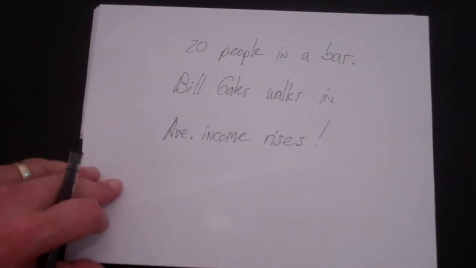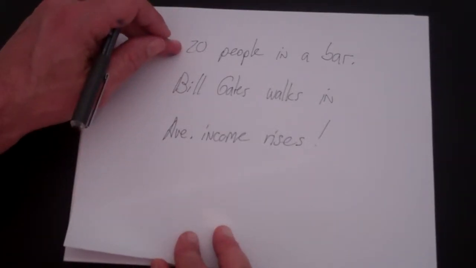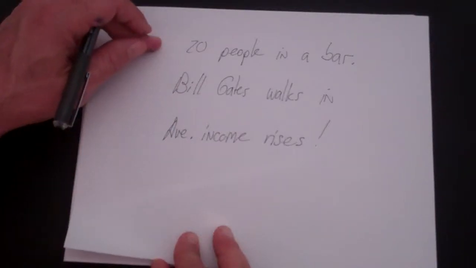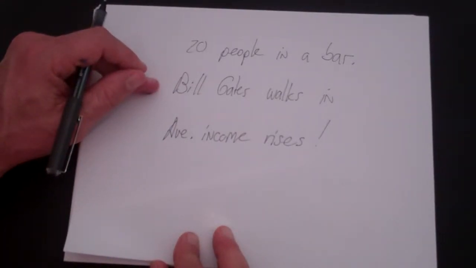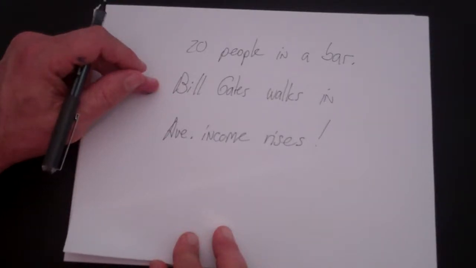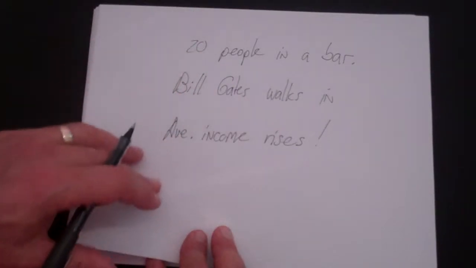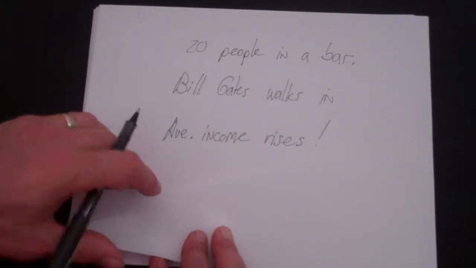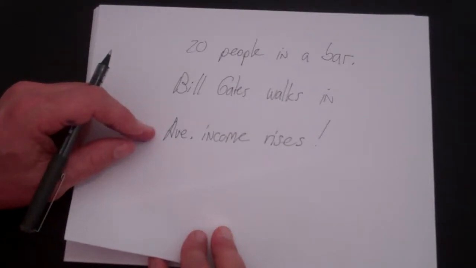Kind of a stats joke, it's not that funny. But the idea is if there's 20 people in a bar, the way you get the average income is you add up their incomes and divide by 20. If Bill Gates walks in, then you have 21 people in the bar. You add up everyone's income, including Bill Gates, which is probably $40 billion. I don't know. It's a lot. And then, of course, the average income is much larger, right?